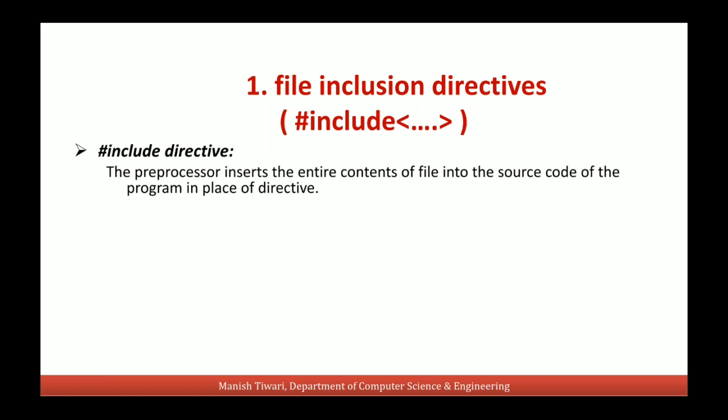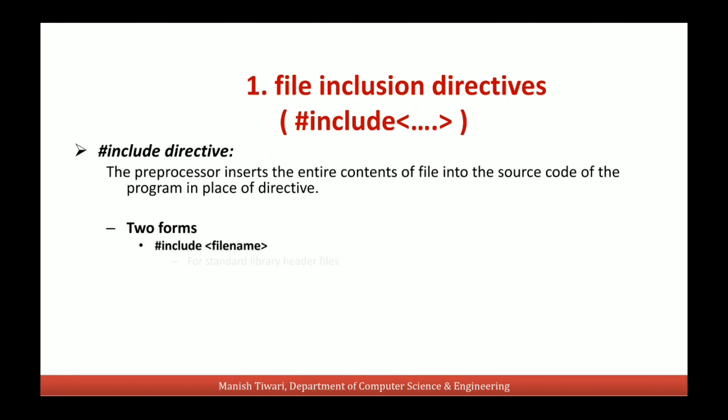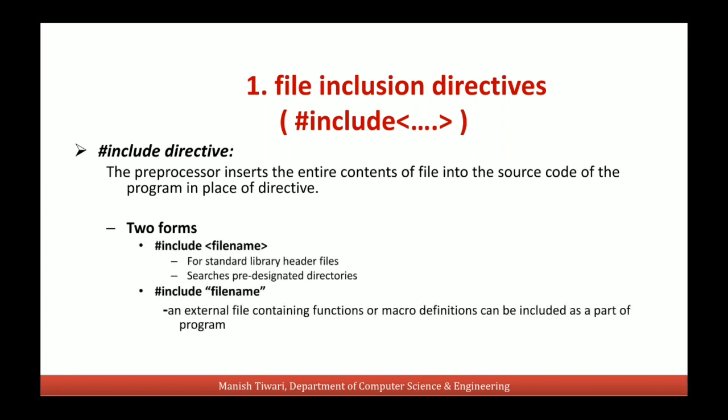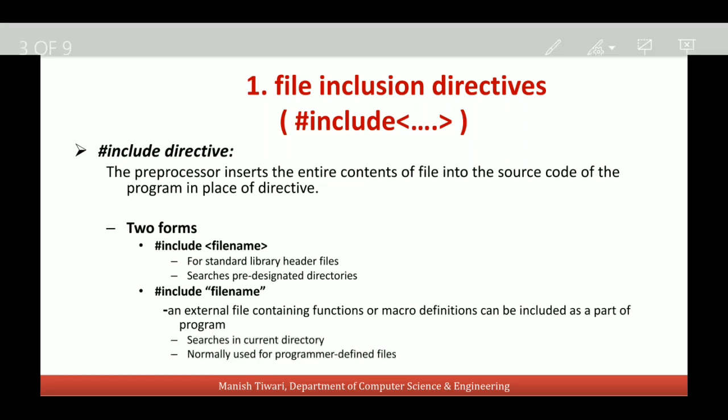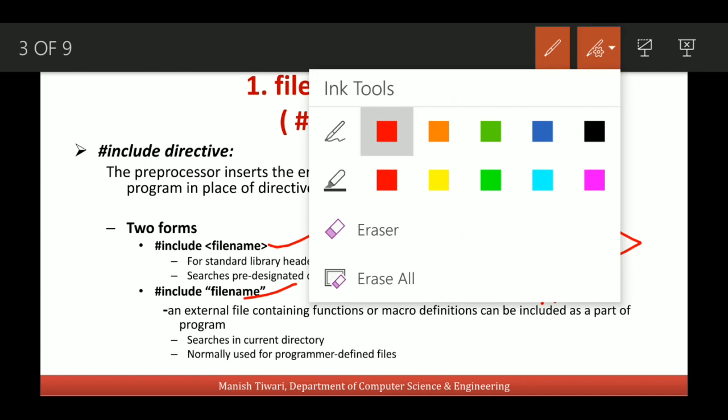There are two categories of this hash include directive. One in which we write the file name in angled brackets and second in which we write the file name in double quotes. Like you see here we are including the file name using this angled bracket, and in this second form we write the file name in double quotes.